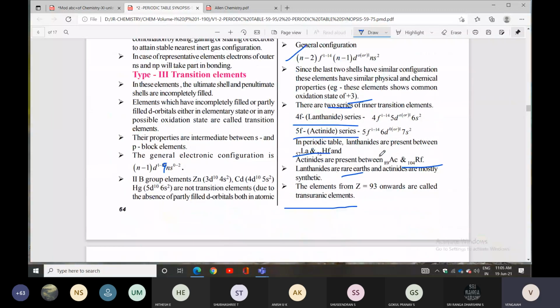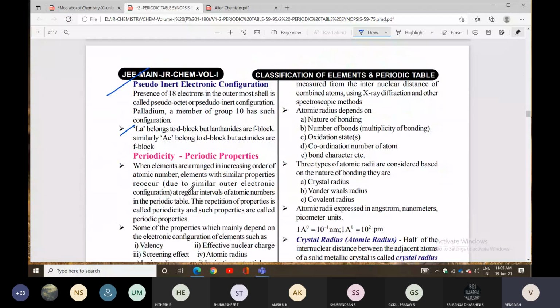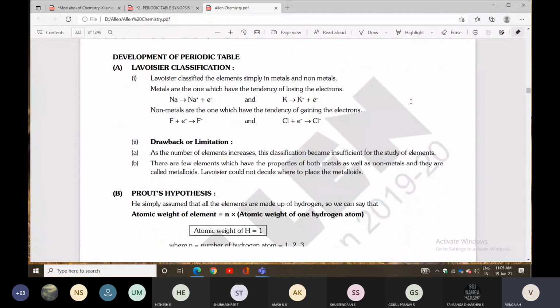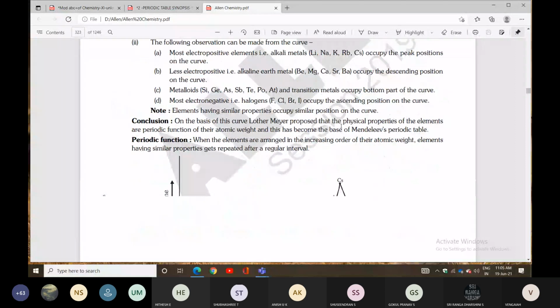Now I will discuss one important topic, to confirm one question in the entrance exam. Those who have class notes, please write down this point. Keep it in a heading.